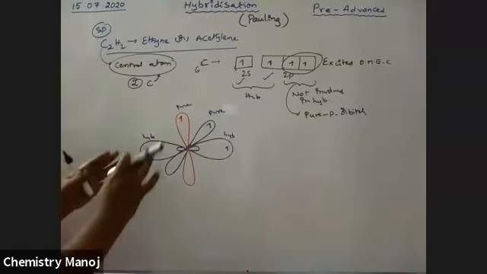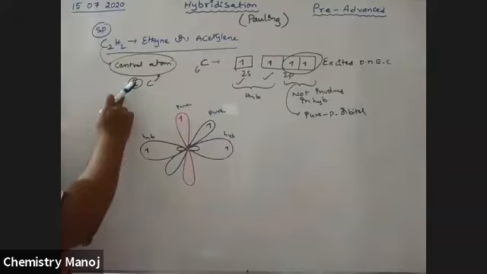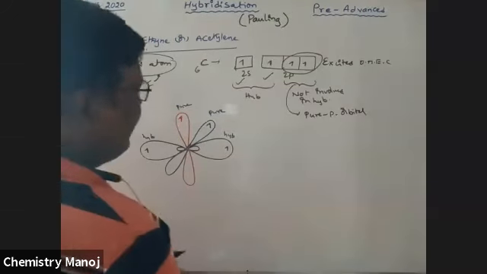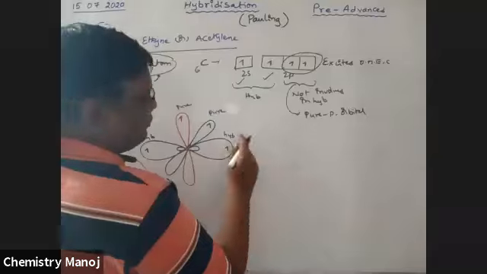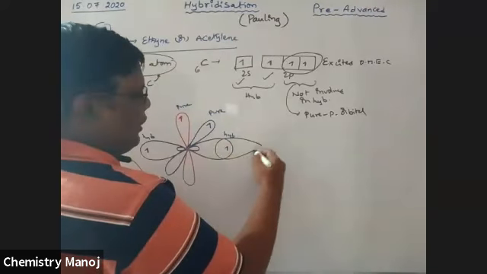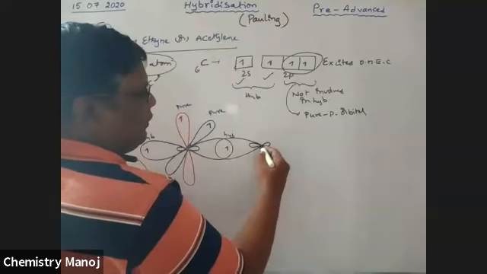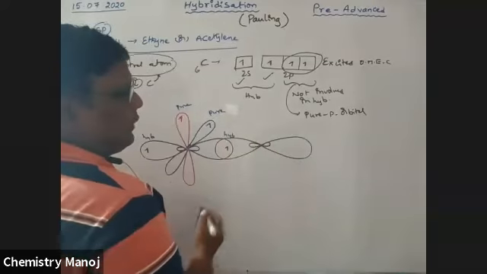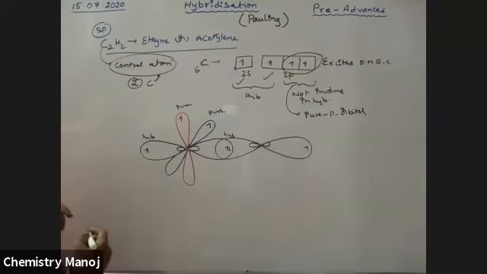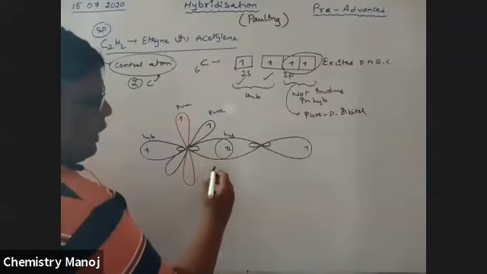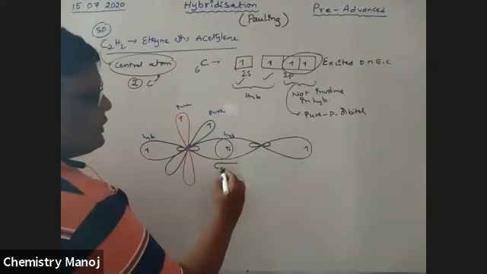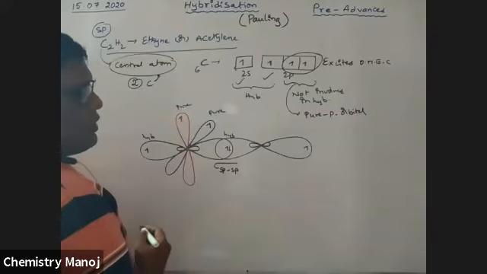The same situation applies to the second carbon. Both carbons are in the same situation. This is an sp hybrid orbital of the second carbon, and one more sp hybrid orbital of the second carbon, each with an unpaired electron. These two give a linear overlapping, which is a sigma bond, a sigma sp-sp bond.